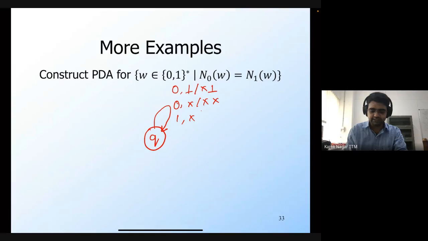So if x is on the stack, then I'm not going to push anything. And finally, if I see bot on the stack, then I'm going to empty the stack. Yeah. So why is it that we need one more state?